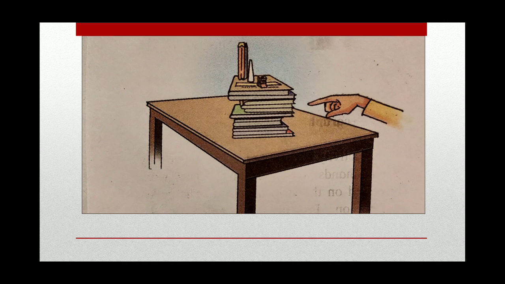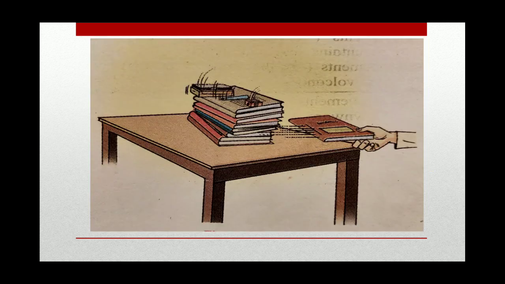Here you can see there are notebooks kept on the table, and on the notebooks there are objects like chalk, duster, eraser, etc. Now, if we remove one notebook in between, what will happen? It is obvious that the objects on top will start shaking or may fall down because of the movement that took place.